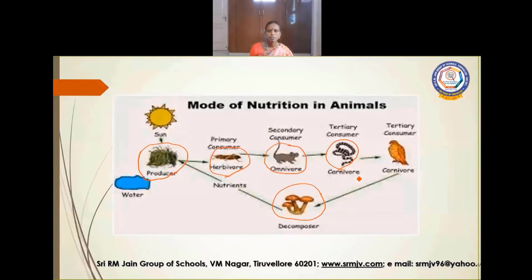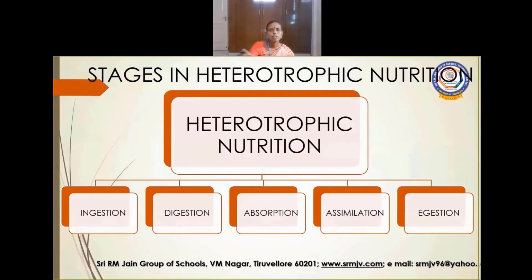Okay. Now we are going to discuss the various stages involved in heterotrophic nutrition: ingestion, digestion, absorption, assimilation, and egestion. Ingestion, taking in food.